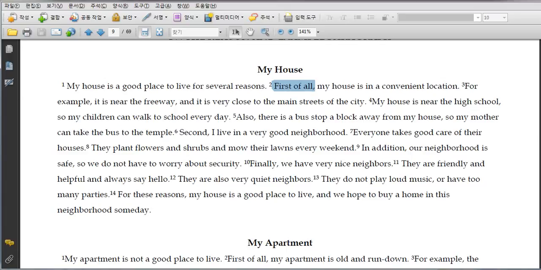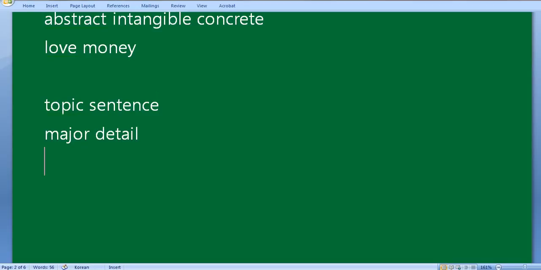Now, and then it says, for example. Do you see that numbers 3, 4, 5 support number 2? Concur? Okay, thank you. So in that sense, I'm going to call 3, 4, 5 minor details, okay? It's just a name. Just because I call it minor detail does not mean it's not important. They are still very important. I'm just calling it a name because that way I group them together. I can make it one chunk.